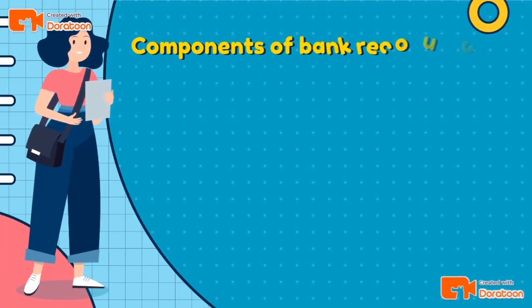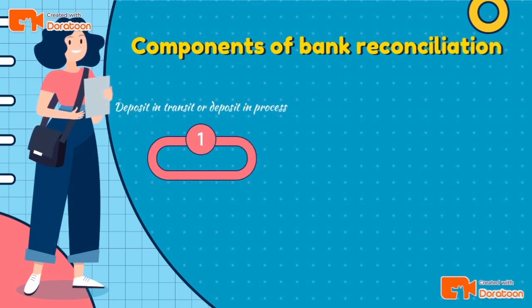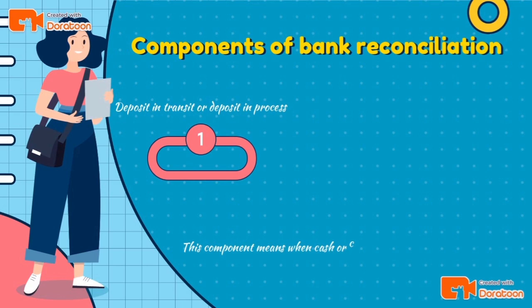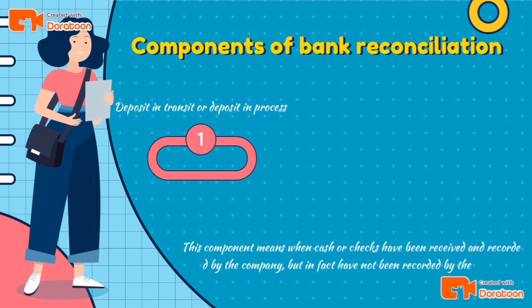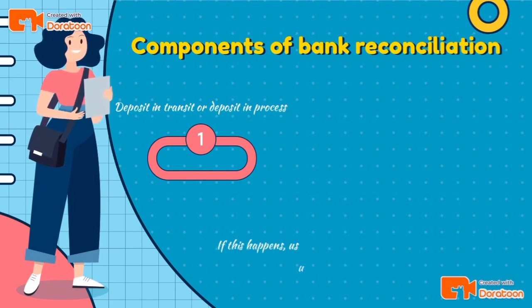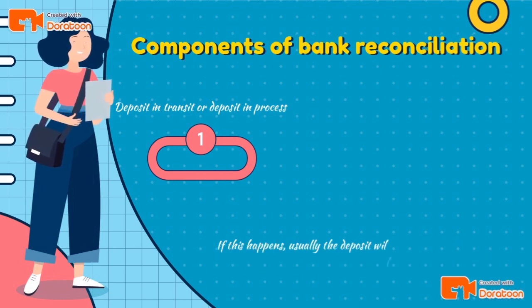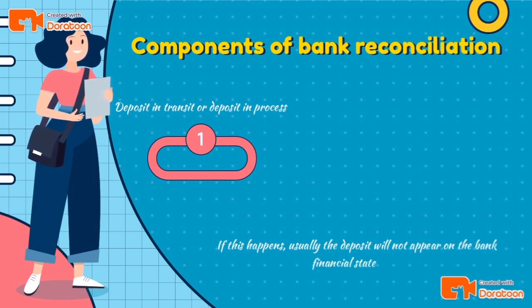Components of bank reconciliation. 1. Deposit in transit. This component means when cash or a check has been received and recorded by the company but in fact has not been recorded by the bank. If this happens, usually the deposit will not appear on the bank financial statement.